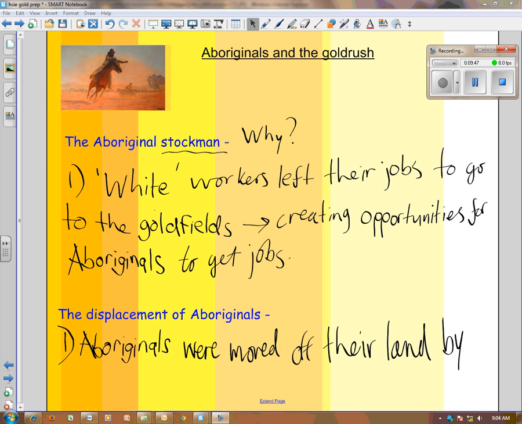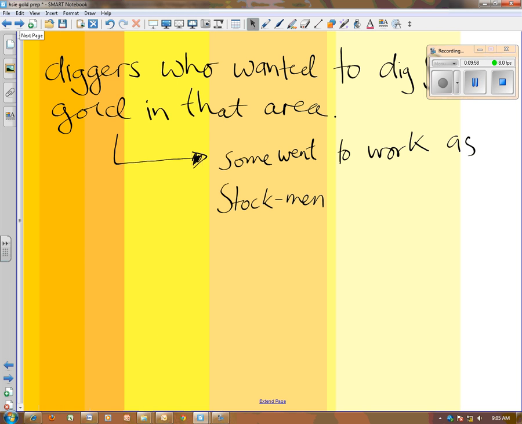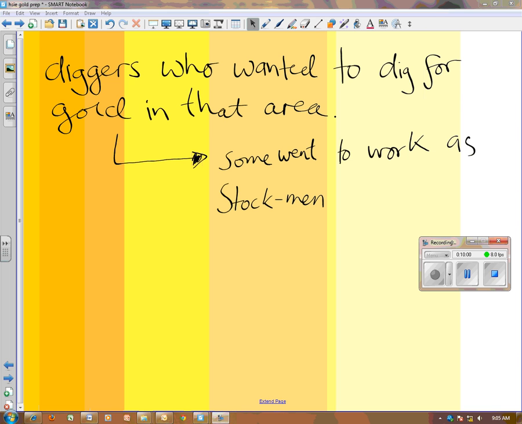Another issue with regard to Aboriginals in the gold rush, well, it's just down the bottom there. You can see that Aboriginals were displaced, and Aboriginals were moved off their land by diggers who wanted to dig for gold in that area. The diggers would come along and move the Aboriginals, and the Aboriginals weren't happy about it, but generally they would move. Some even went to work as stockmen.